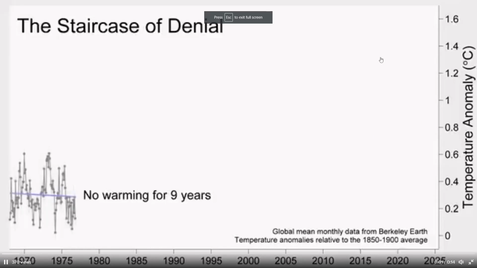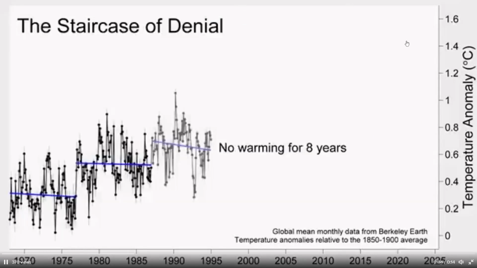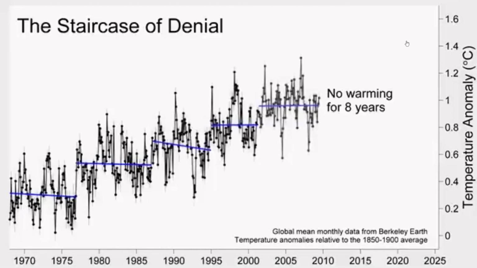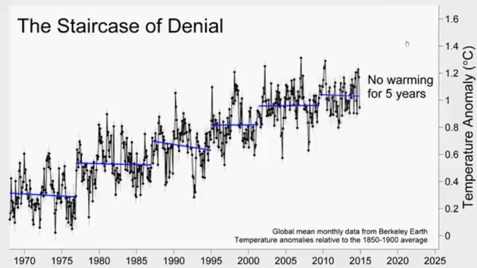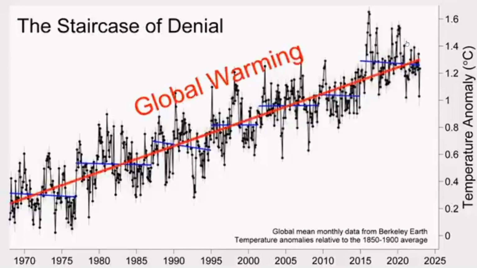If you can cherry pick data for every X amount of years, you can show that there's no global warming happening in the past X years. And this is a case of selective sampling, where if you take a selective sample, you can prove anything that you want using a graph.